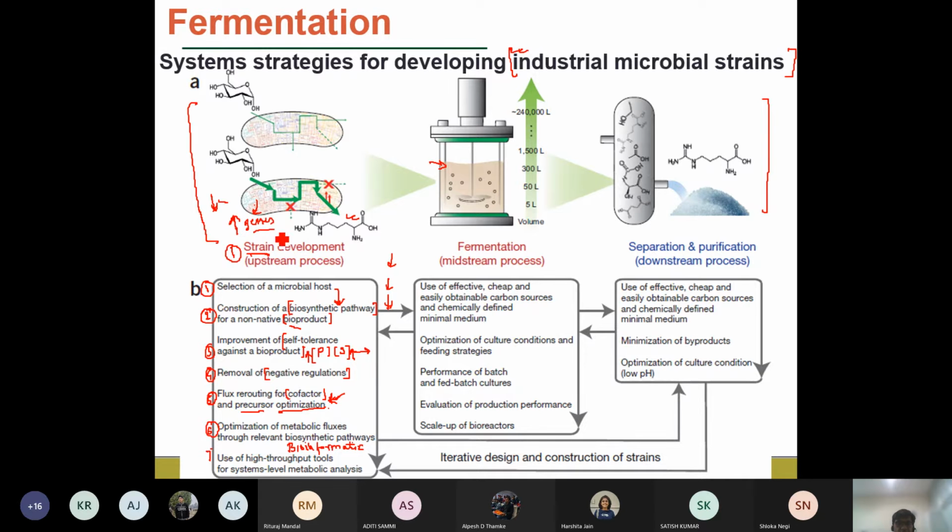This is basically based on computational techniques, where you can select a particular gene which is responsible for the production of that particular biochemical, and you can do several modifications in the computational system and see what effects or what advantages those modifications bring to the strain development. And you can do those things in the computational tools, and then replicate them in the labs.